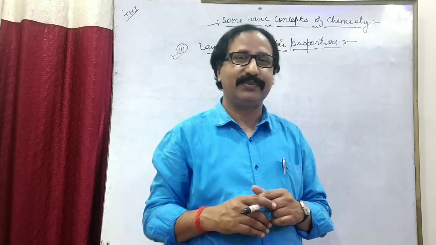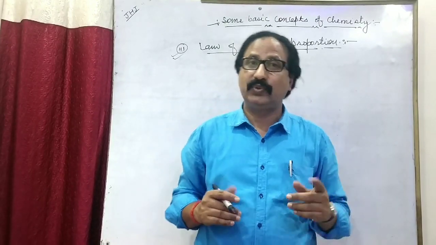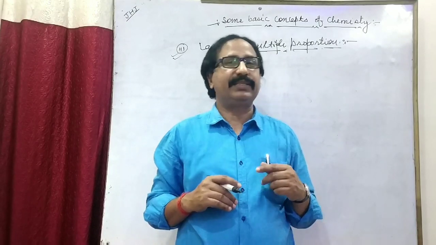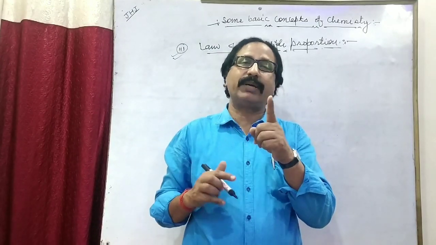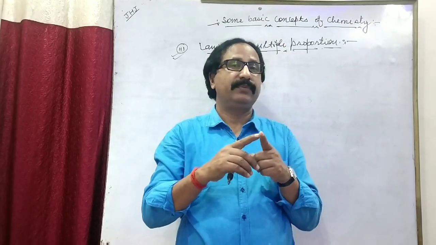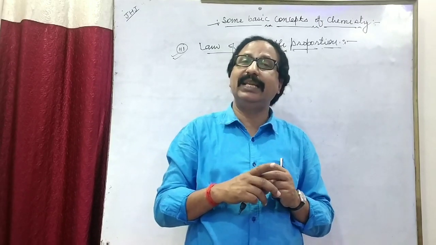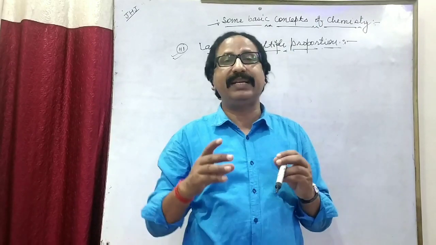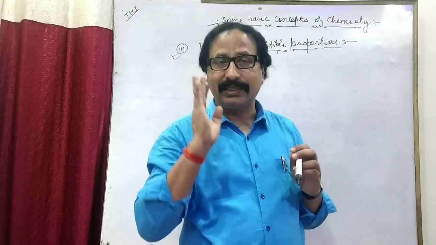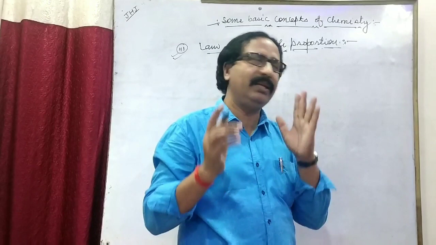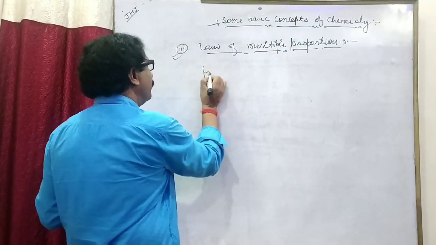Looks complicated? No. When two elements combine together to form two compounds in which different amounts of one element combine with the fixed amount of the other element in both the compounds, then that element has a simple ratio with respect to mass in both the compounds. Through an example, you will understand it easily.